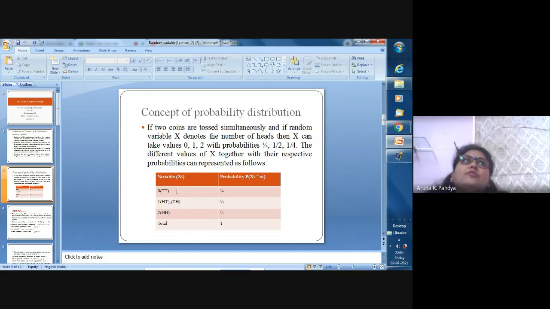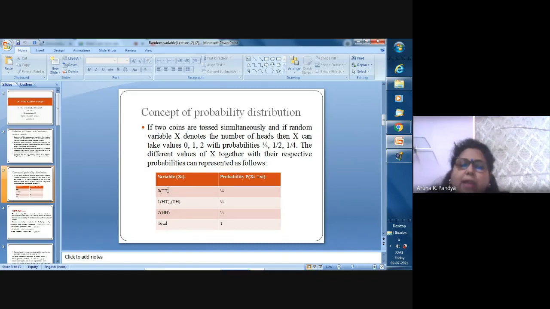So if we take x as a random variable, then what happens? Zero heads means TT will come, tails on both, when two coins are tossed simultaneously, so that is called zero heads. In a similar way, if we have one head, HT and TH are both the cases. And the third case is two heads. So x is a random variable which can take the number of heads, so the values are 0, 1 and 2. According to that, the probability is, for TT we have only one sample point, so that is